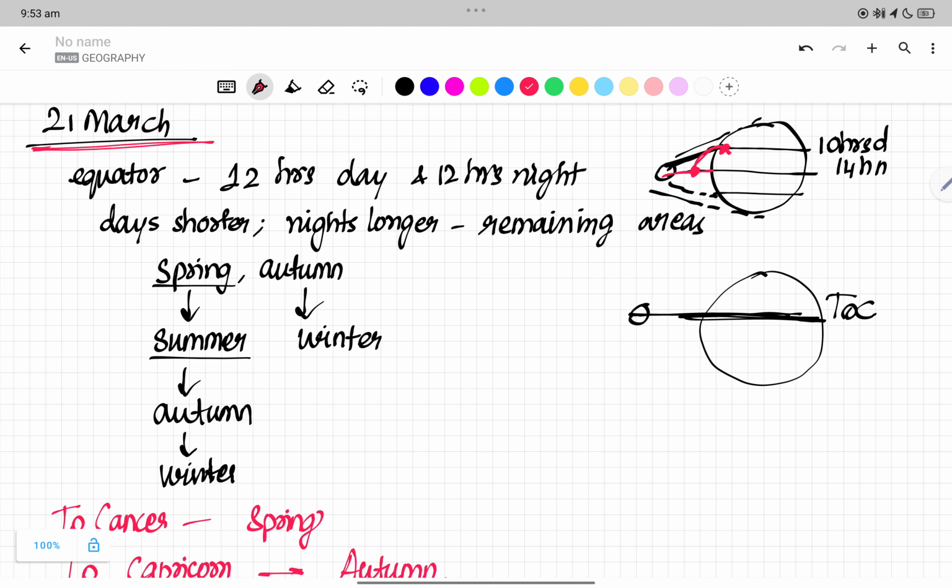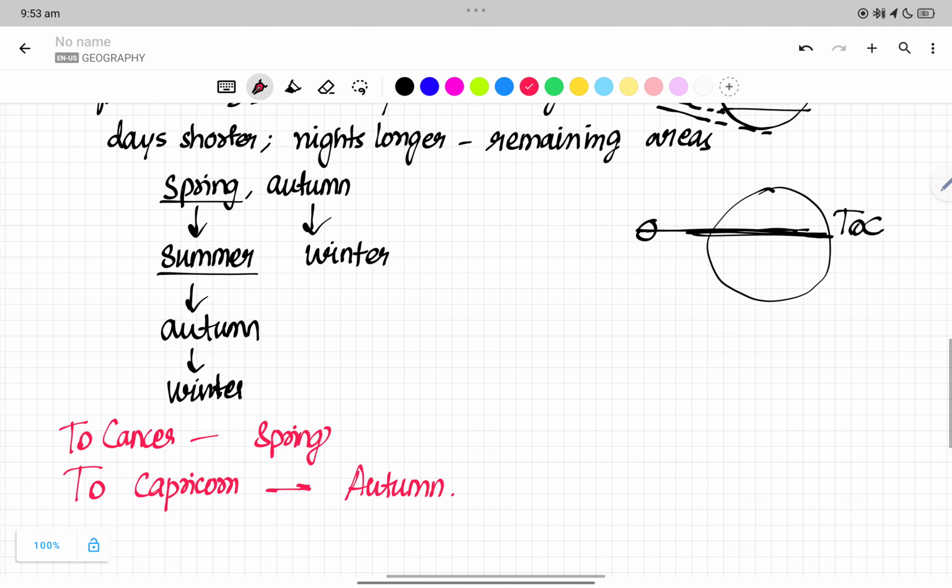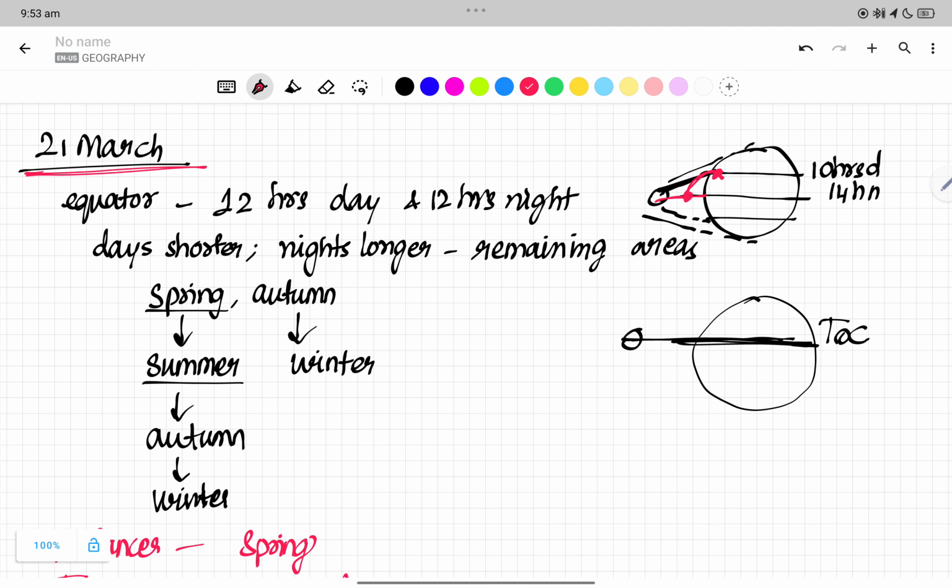This is what we have on 21st March. Okay, now we see the sun is moving here. March, you have to leave April, you have to leave May, the sun is just traveling, April, May. In June it is reaching, 2 months for traveling. So in June it is reaching.